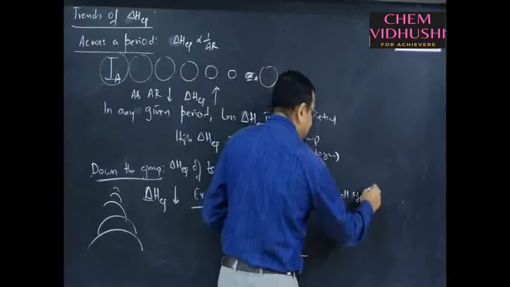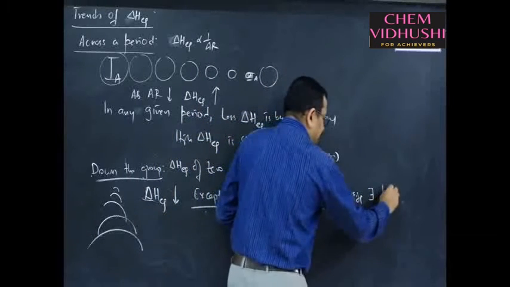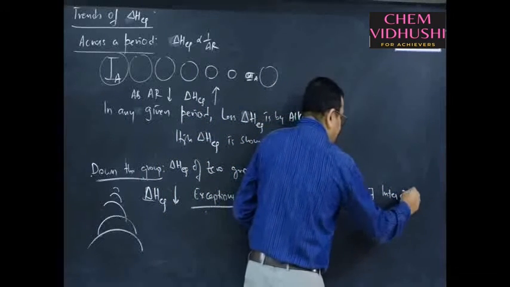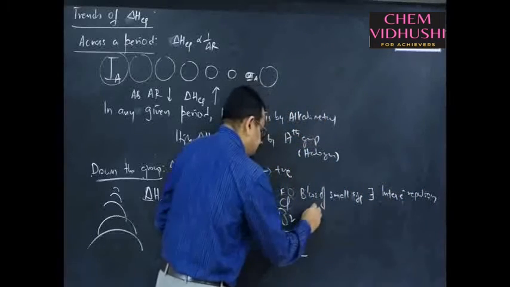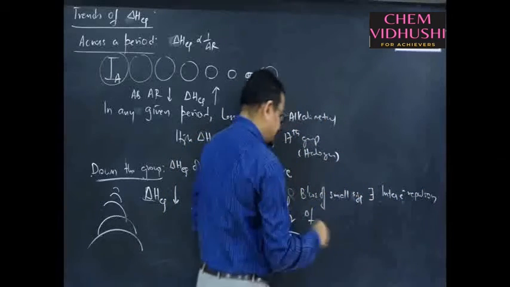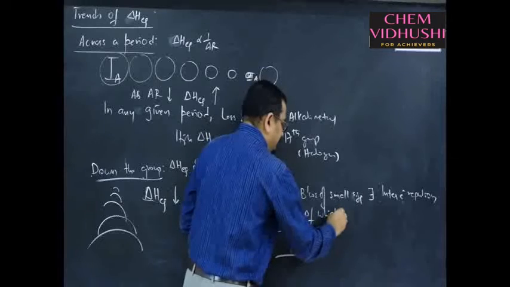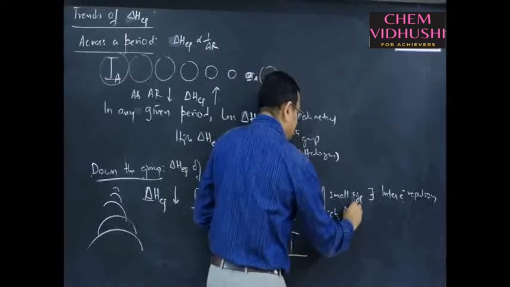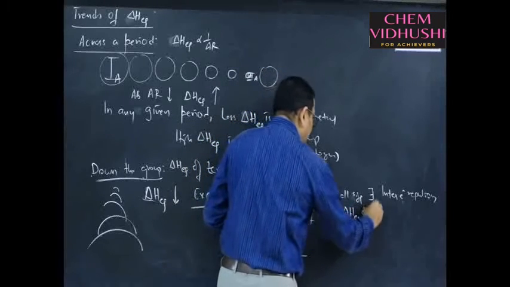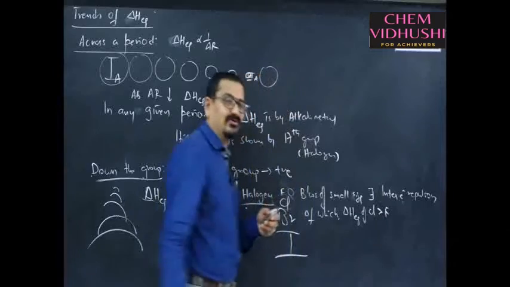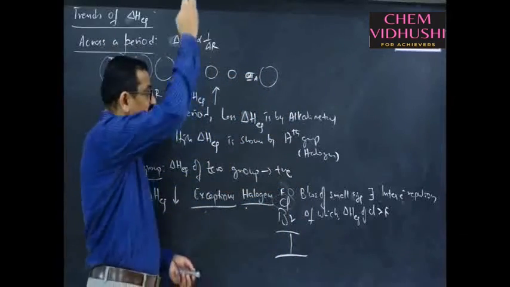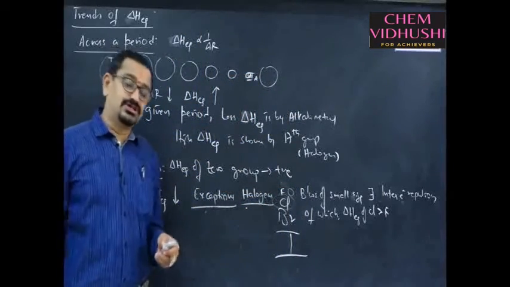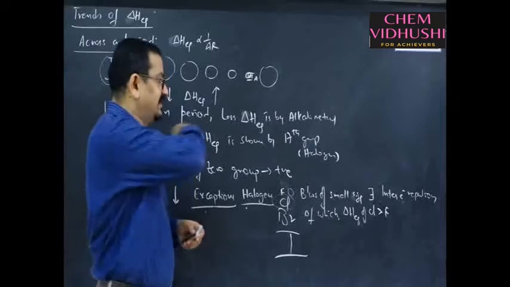Because of small size, there exist interelectronic repulsions, of which the electron gain enthalpy of chlorine is greater than that of fluorine. So, among all elements of the periodic table, 17th group elements show the highest electron gain enthalpy in any given period.